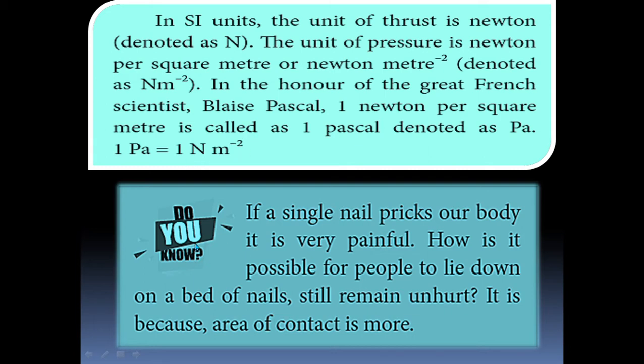Do you know, if a single nail pricks our body, it is very painful. How is it possible for a person to lie down on a bed of nails and still remain unhurt? It is because the area of contact is more.